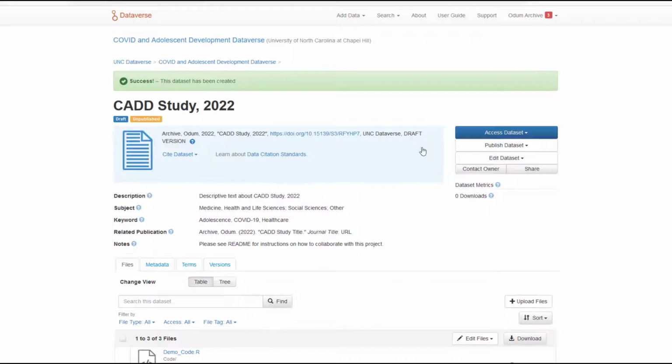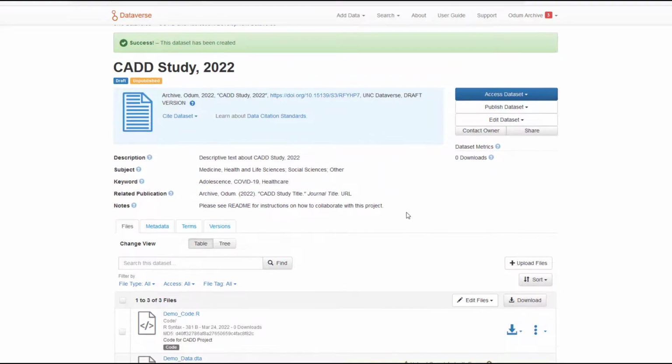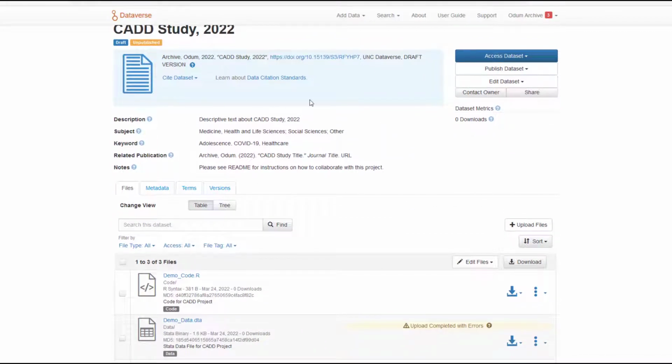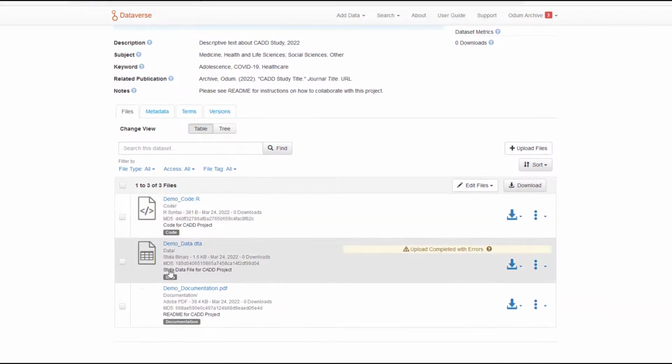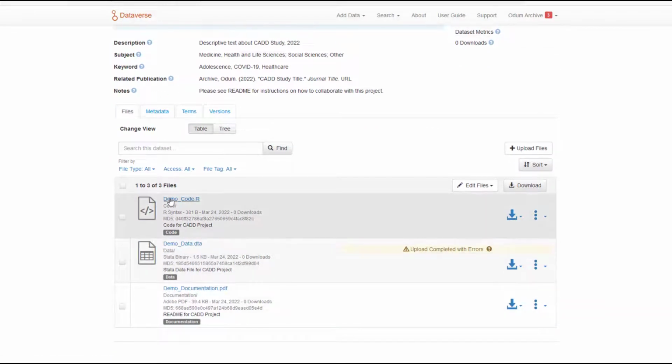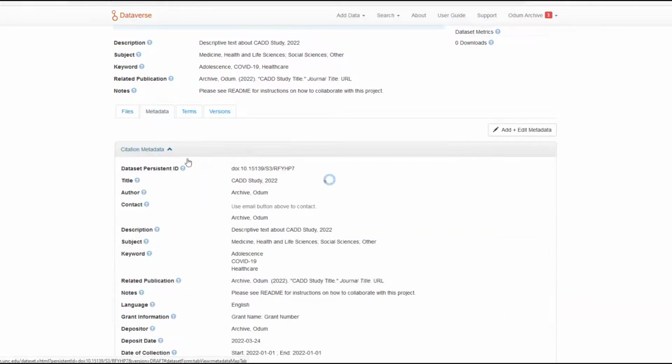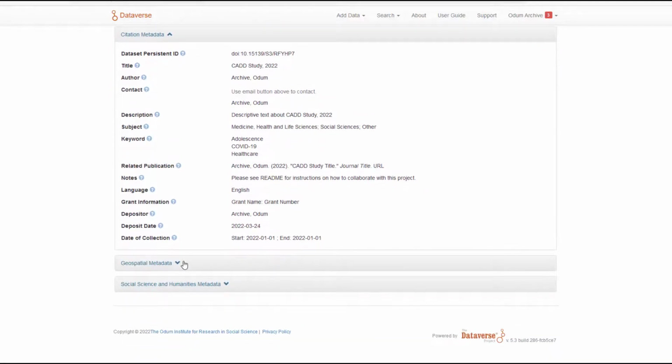You will be taken to the newly created Dataset page, where you will see a green success bar letting you know that this action has been successfully completed. Here, you can see the descriptive citation metadata block for your newly created dataset. Down below, you will see all of your files and all of your pertinent metadata.